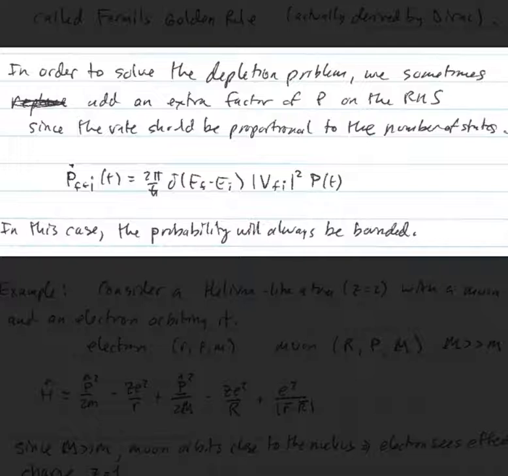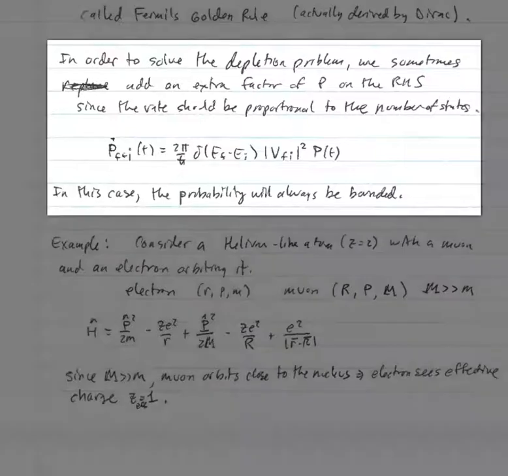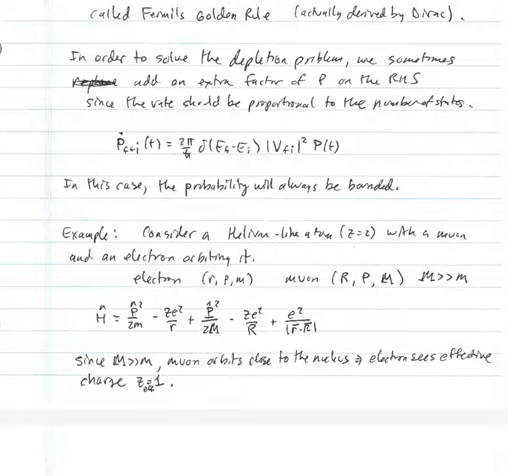Now that, as a differential equation, we know the solution of that if the matrix element is independent of t, which is what we assumed. That's just an exponential function that solves that differential equation, and in that case the probability will always be bounded. So let's try and go through an example of how this might work.